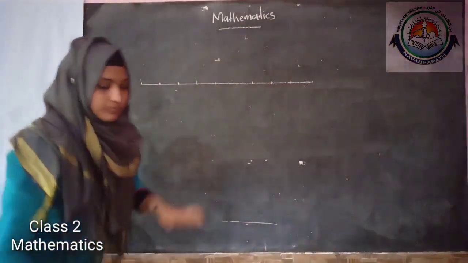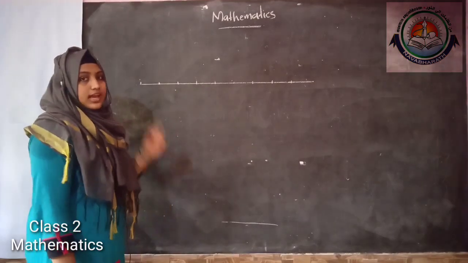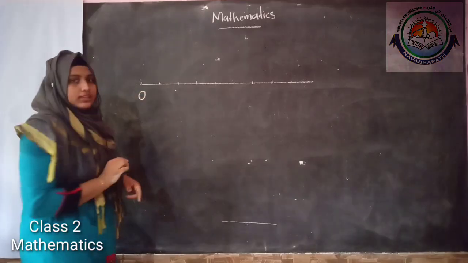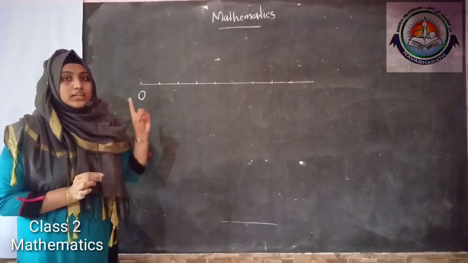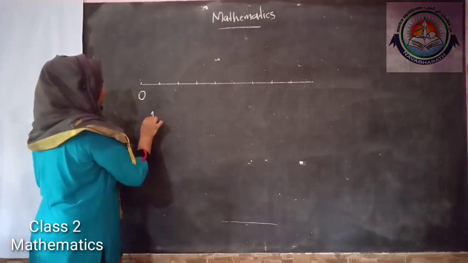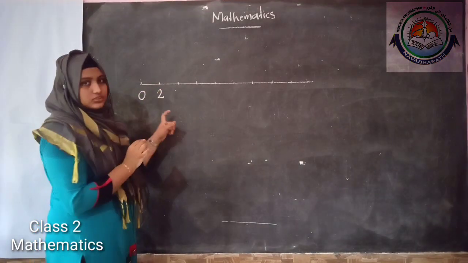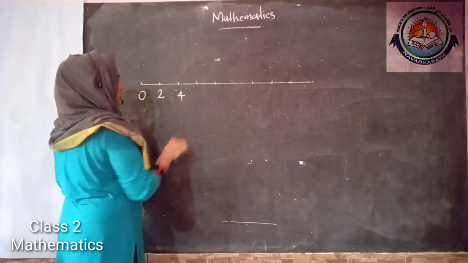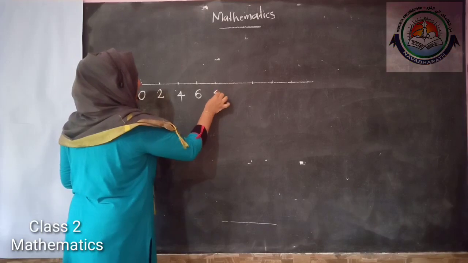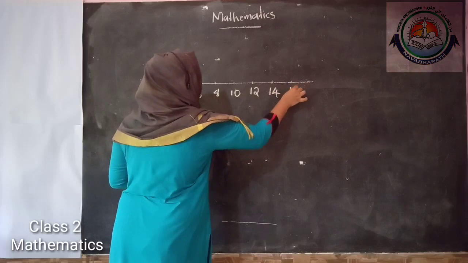So the gap between the numbers is marked. And next, starting from 0. So here 0. Then we used skip count by 2. So the next number will be 2. Here 1 is skipped and 2 is marked. Then 3 skipped, and 4. Can you say what will be the next number? Yes, 6 and 8. Then 10, 12 and 14, 16.